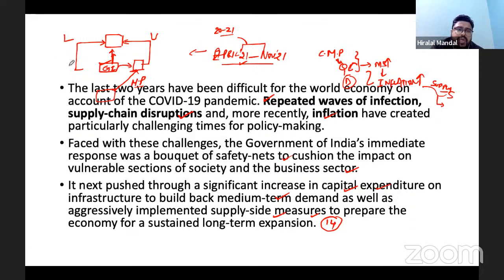So to generate demand for the industry, the government also provided a lot of incentives, such as PLI, production linked incentives, to the industry. So industry revived, and production also got revived. It also has the ability to revive, but we don't see it happening, largely because of the fear. We will look at the data and see that domestic investment has not